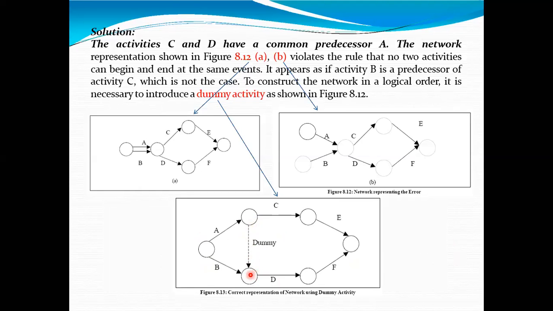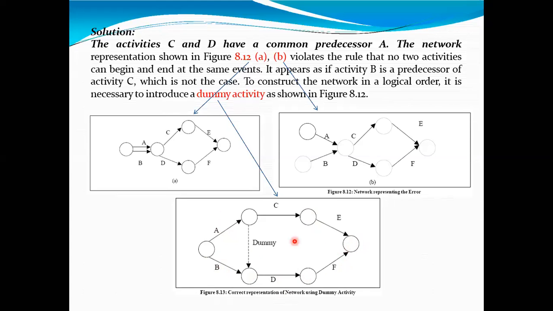Before this event, how many activities are there? This and this. So these two activities are preceders for D activity. Then C can be preceder for E activity, and D can be preceder for F activity, and these two are meeting and ending at this end point. So the Fulkerson rules we are following here: single point starting, single point ending.